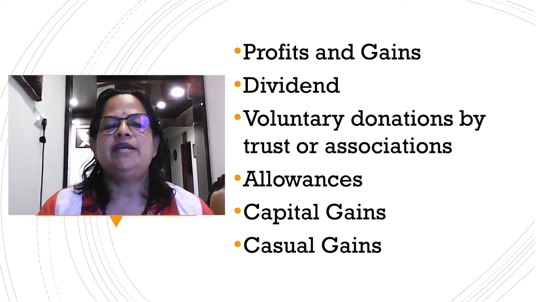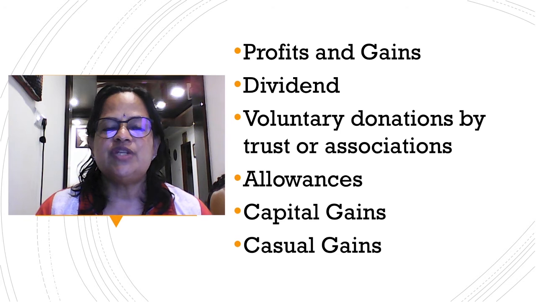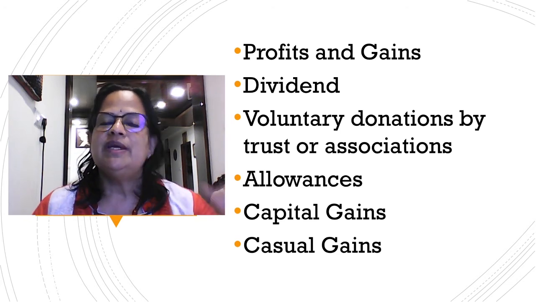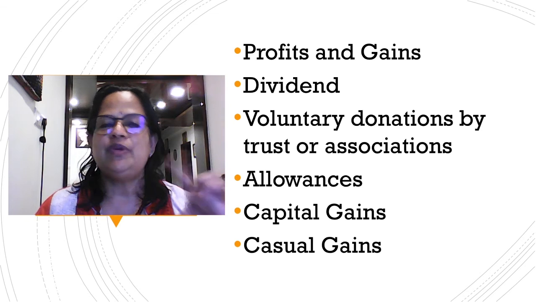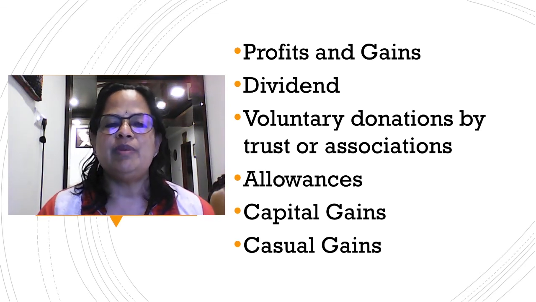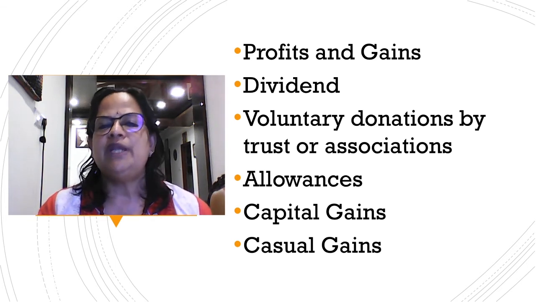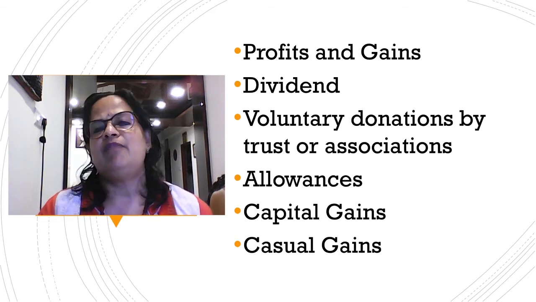Next is, what is income? That is defined in section 2 subsection 24 of the Income Tax Act. Here also they list some items of income. You can expect a question, so you have to remember income under section 2 subsection 24. One is profits and gains. Profit, you know that a business is making profit. They are doing some business activity, they are making some profit. A gain I have mentioned.